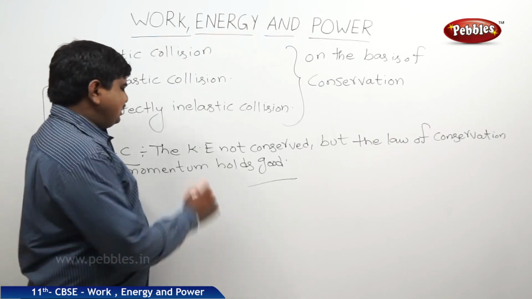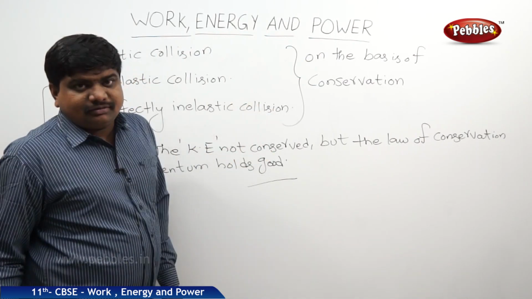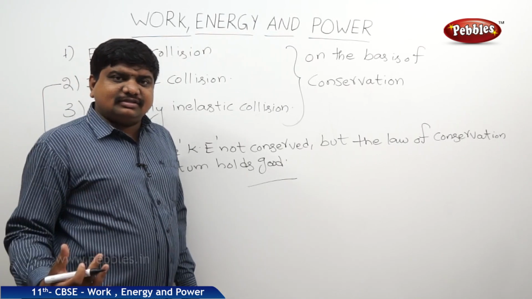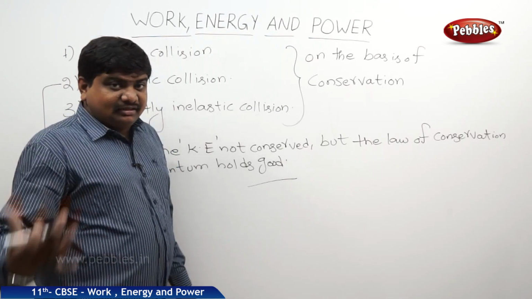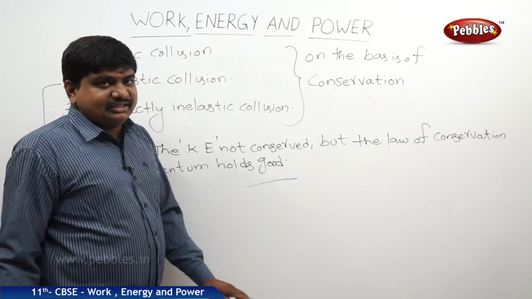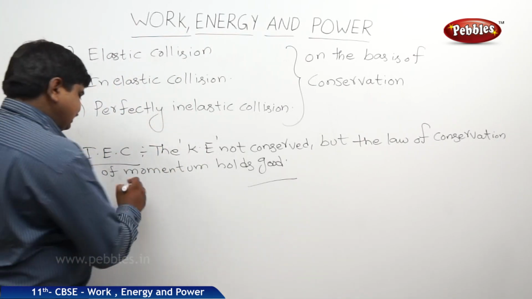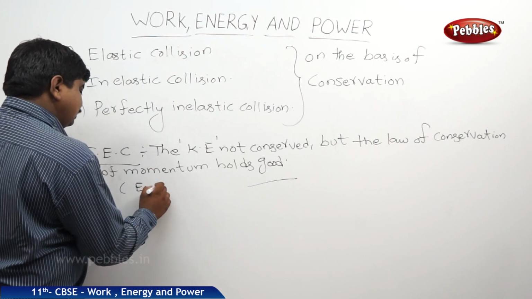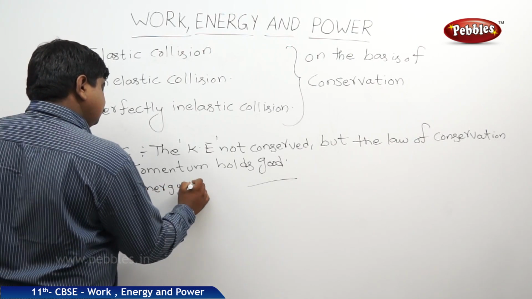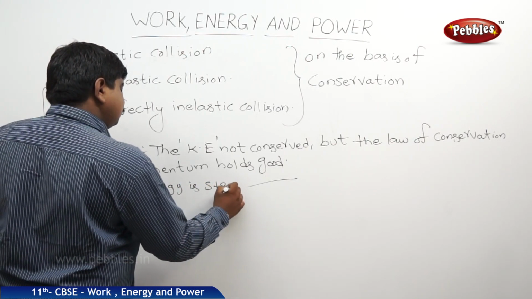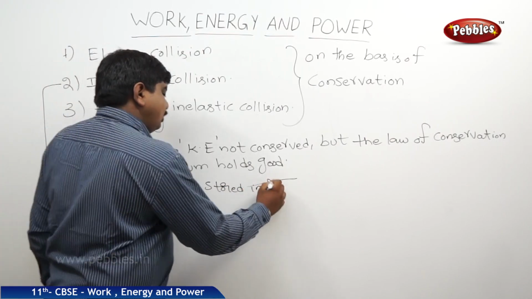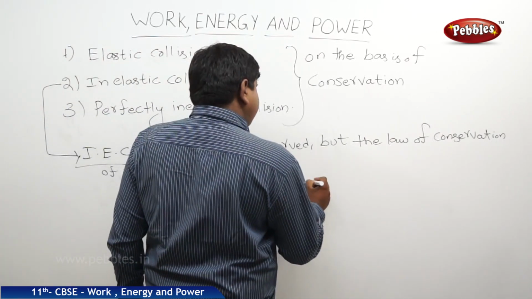If you see the first statement, energy is not conserved, means there may be a chance for the loss of energy, or there may be a chance for the storage of energy in the bodies participating in the collision. That means energy is stored in the form of PE.